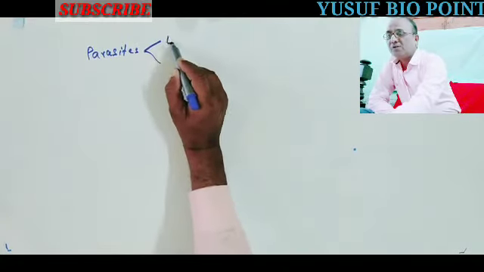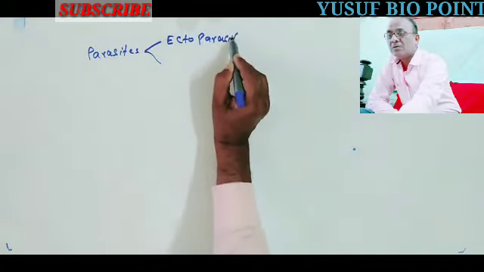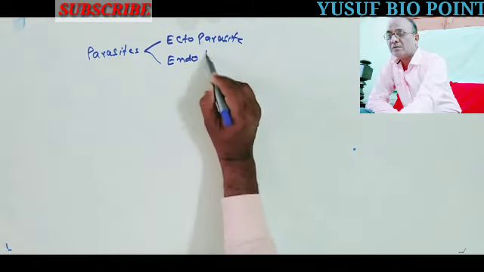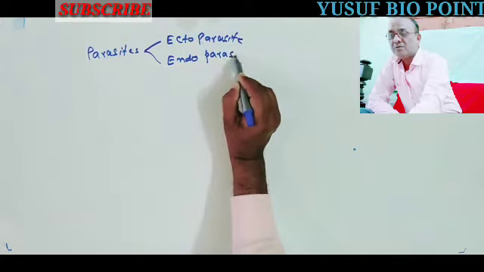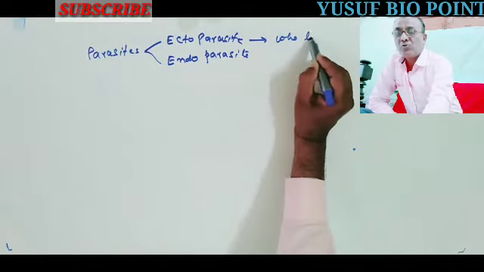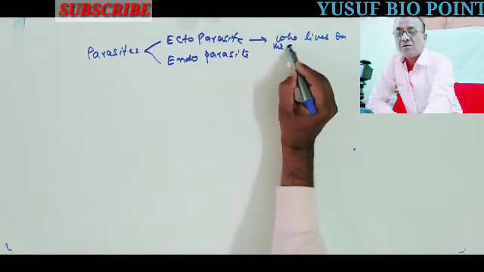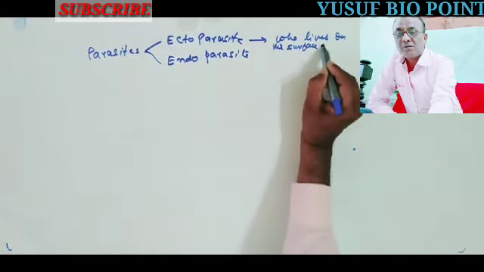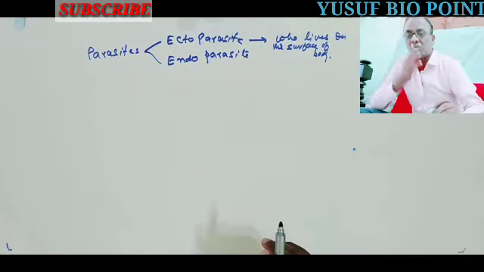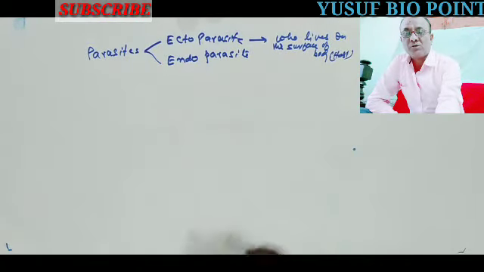Parasites are of two types. One is ectoparasites and second one is endoparasites. The ectoparasites are those who live on the surface of the body, on the surface of their host.